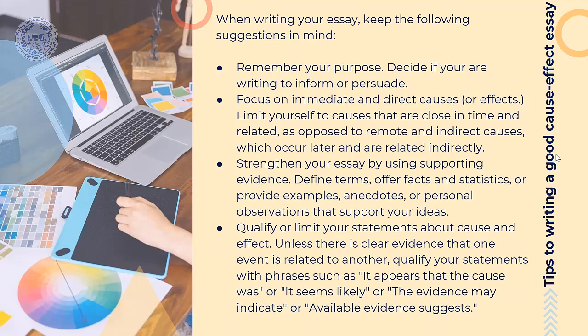The fourth one, qualify or limit your statement about cause and effect. Unless there is clear evidence that one event is related to another, qualify your statements with phrases such as it appeared that the cause was, or it seems likely, and so on. Because there's no clear evidence, you can talk about it, but make sure that you qualify your statement using these phrases.